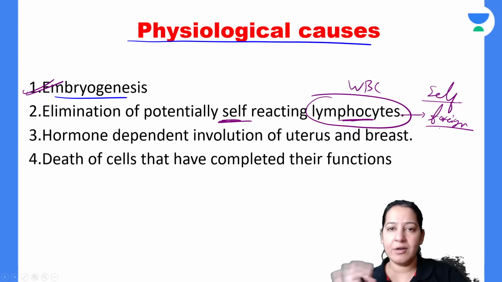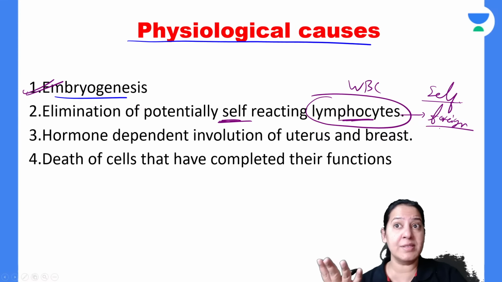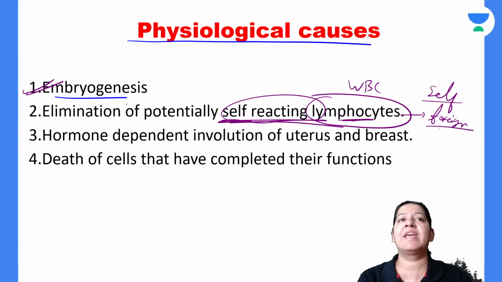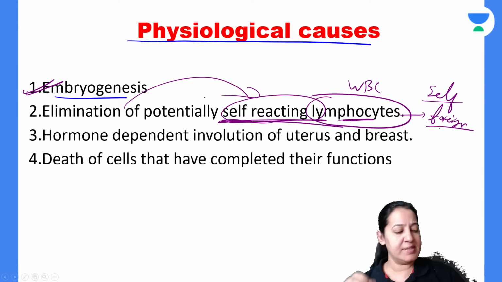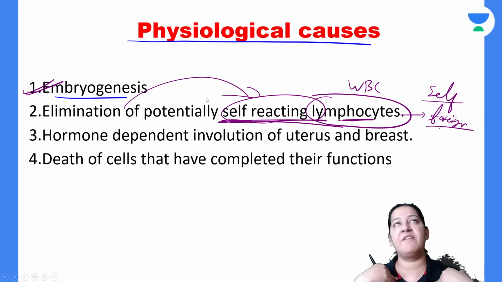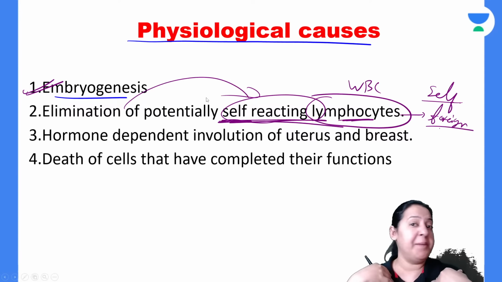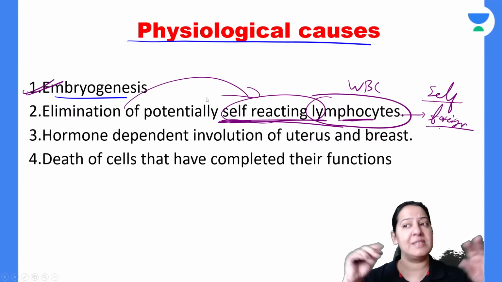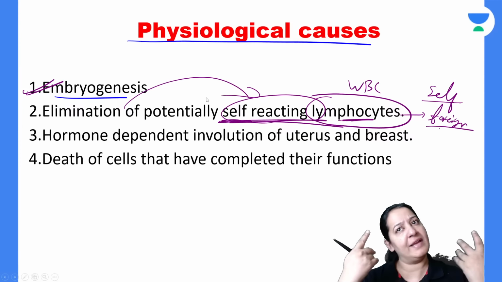Self cells. Now these are not good for us. The person will have autoimmune disease if they survive. So whenever self-reacting lymphocytes are formed, the body kills them by apoptosis. Inside the human body, just suppose inside my blood, if any of my lymphocytes become mad and self-reactive, the body will kill them by apoptosis. The lymphocyte will get an external signal and the lymphocyte will be killed.